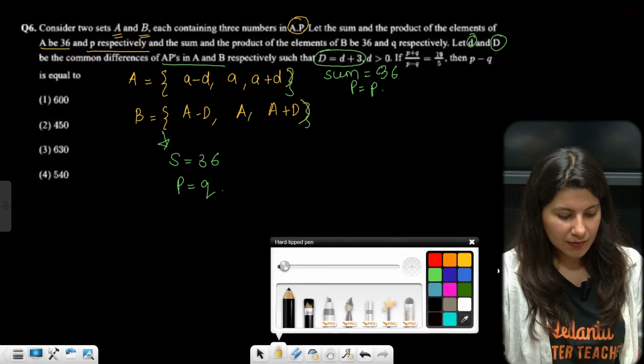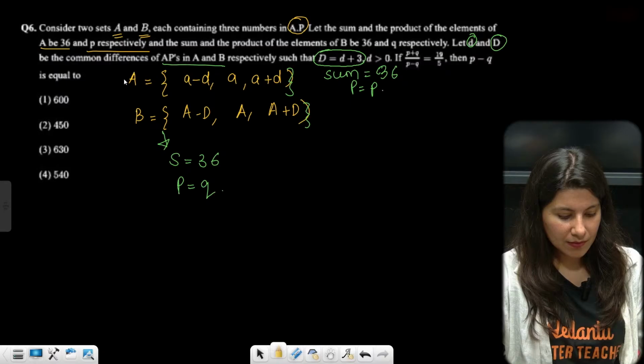Okay, so we just need to solve it, apply the sum. For A, the sum is 36, right? So why don't we add these 3? A minus D plus A plus A plus D is 36, so 3A is going to be 36, and A is going to be 12. And similarly here, capital A will also be 12, because the sum is the same. We are going to apply the same.